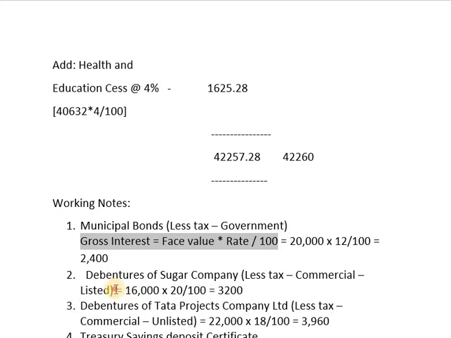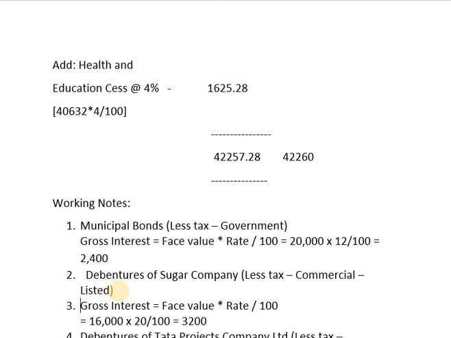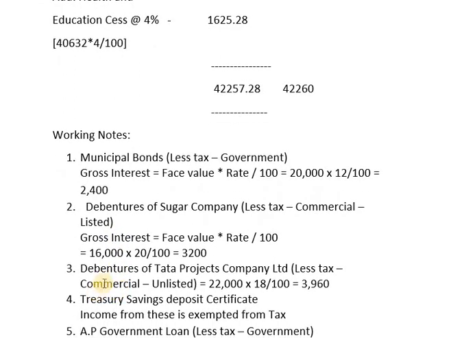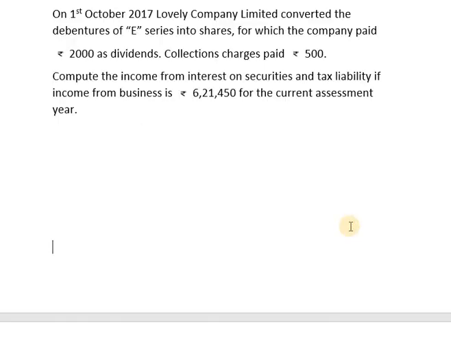So that will be recorded here as gross interest equals to face value into rate divided by 100. The face value of the security is 16,000 into rate of interest is 20%, that is 16,000 into 20 by 100, which works out to be 3,200, which will be recorded here as 16,000 20% debentures of Sugar Company 3,200.